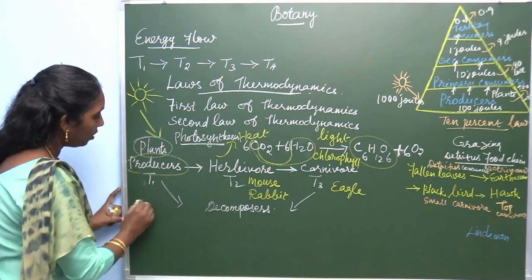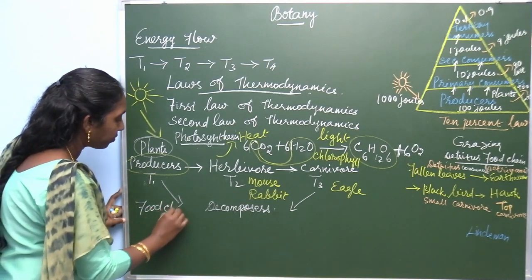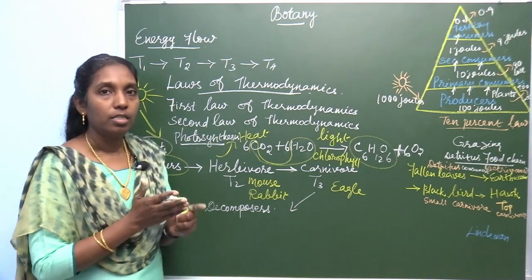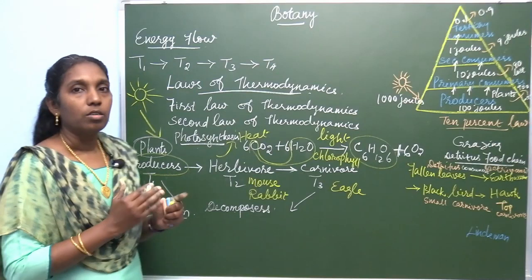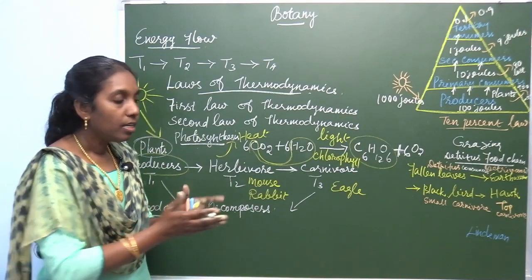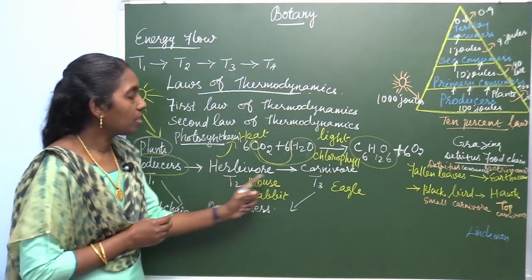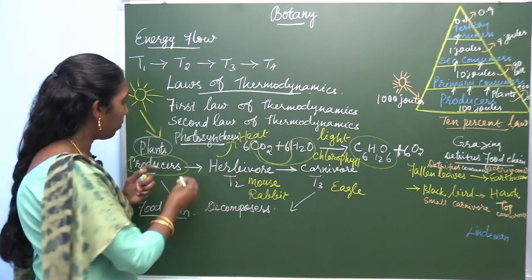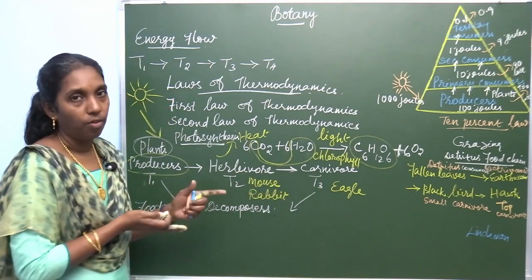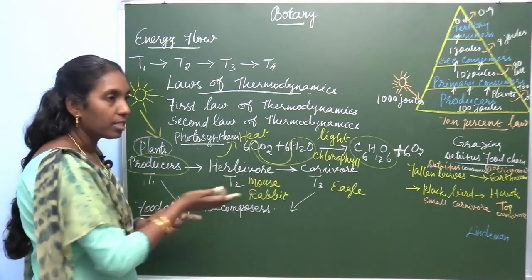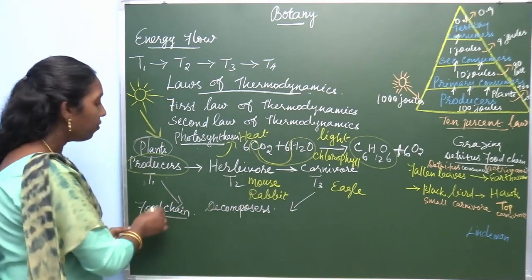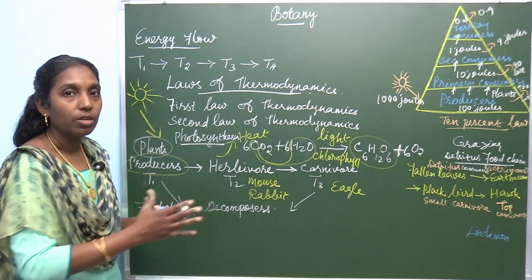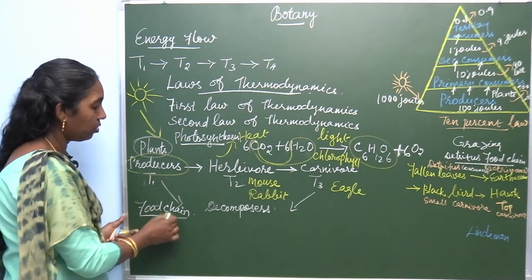Next question, food chain. What is meant by food chain? Food chain is the flow of energy in a linear form. See this linear form: the energy transfers from one trophic level to another trophic level in a linear form. This transfer of energy in a linear form is called a food chain. So a network of linear links is obtained due to food chain.